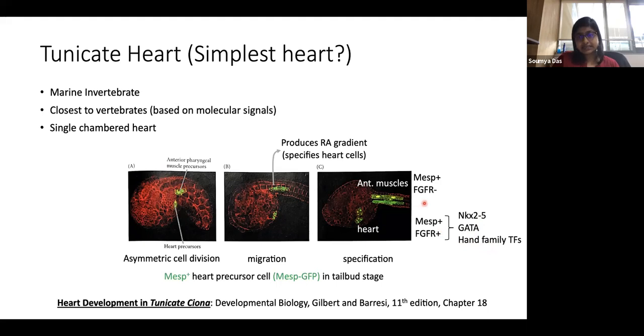And if these cells do not express the FGF receptor, even though they have the MESP, they are not going to make the heart. So this is the story of a tunicate heart. Now this is the so-called simpler heart, which still undergoes at least 3 different cellular processes: the asymmetric cell division, migration, and the specification based on MESP and FGFR expression, right?